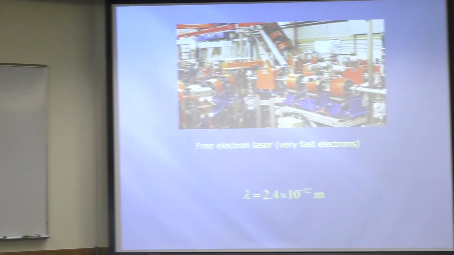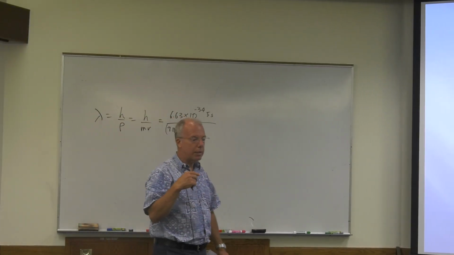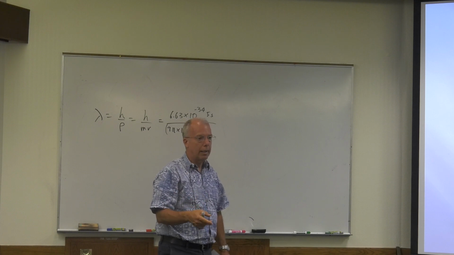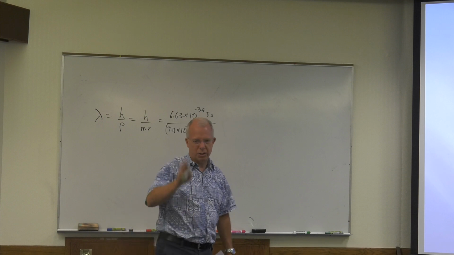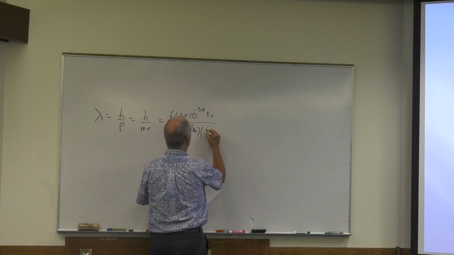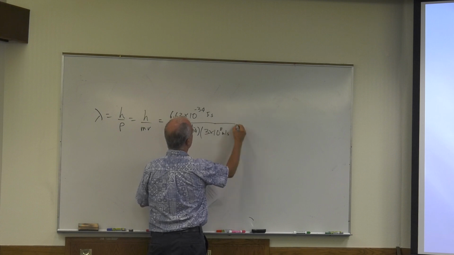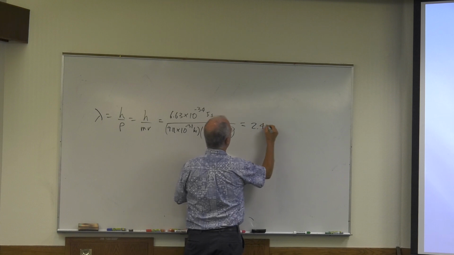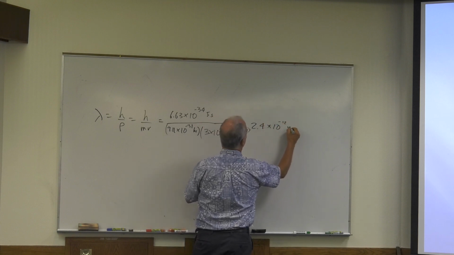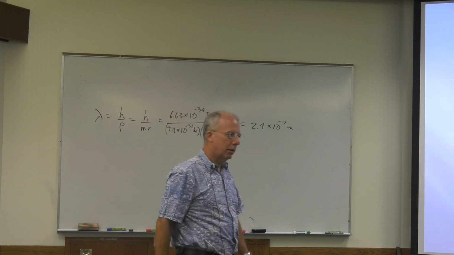Okay, let's just say it's going at the speed of light. Now, it's not going at the speed of light, right? Nothing that has mass can go at the speed of light. But let's just say it's going like 99.999999 percent of the speed of light. Well, that's the speed of light, as far as I'm concerned, right? So 3 times 10 to the 8th meters per second. Okay, you do that, you get 2.4 times 10 to the minus 12 meters. Easily measured. You know, now we're talking about atomic and nuclear distances.